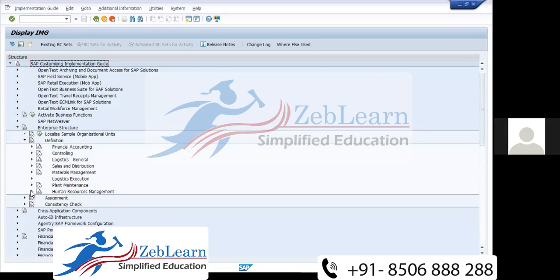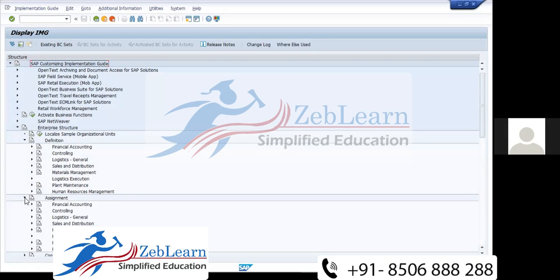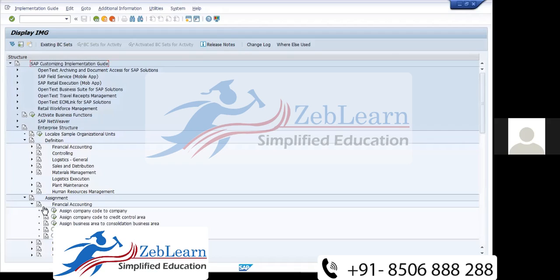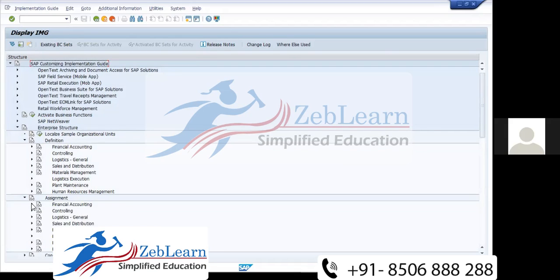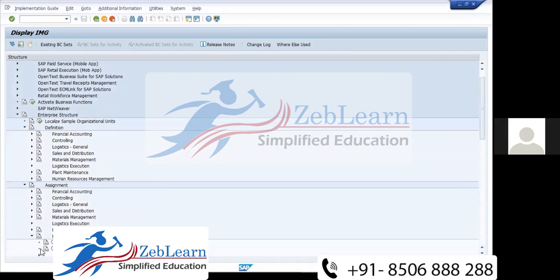Then the next step will be assignment. Under assignment, under financial accounting, you need to do one step, assign company code to company, whatever company and company code you have created. Then under human resource management, you need to do two assignments: assignment of personnel area to company code, and then assign employee subgroup to employee group. Now the SAP HR structure part is over.